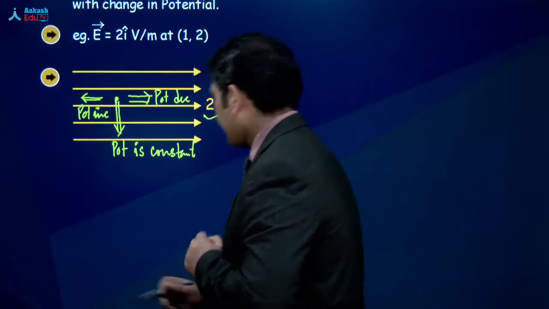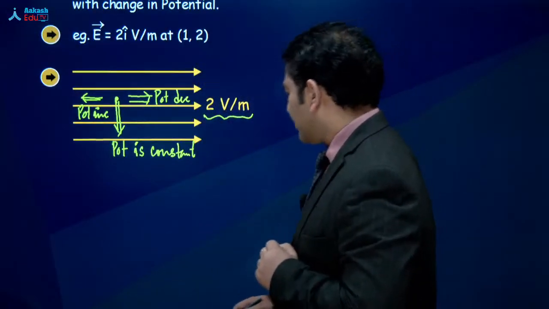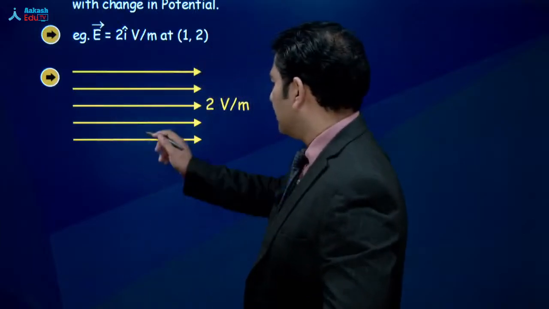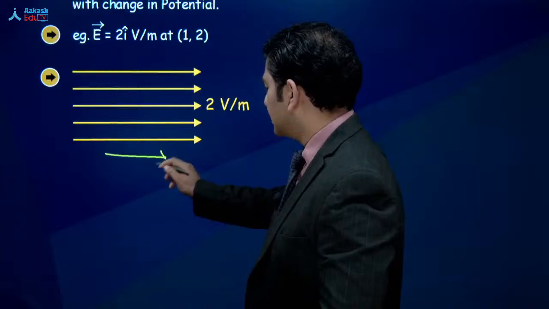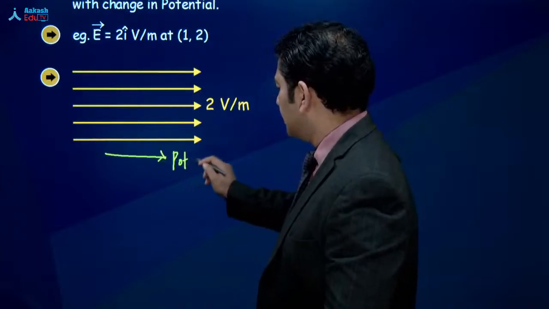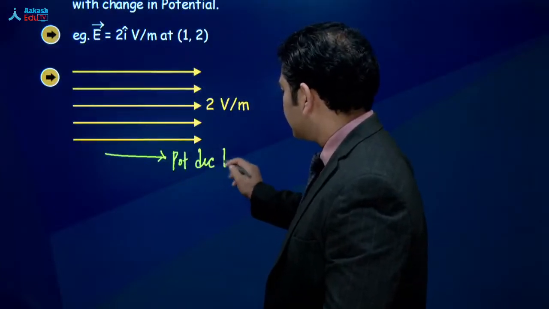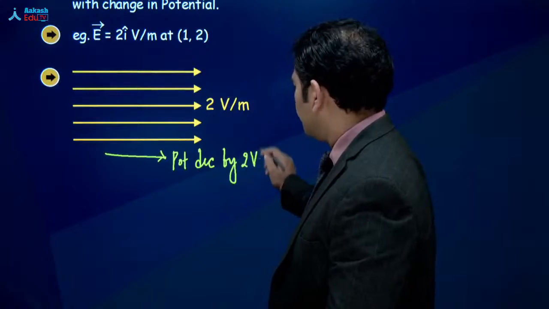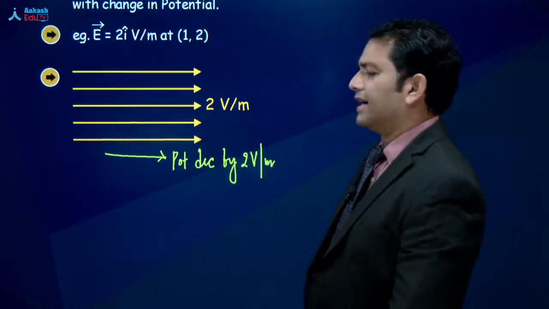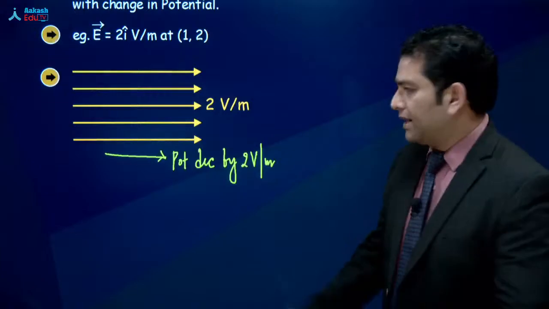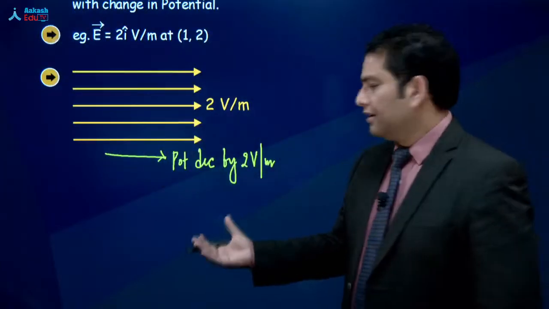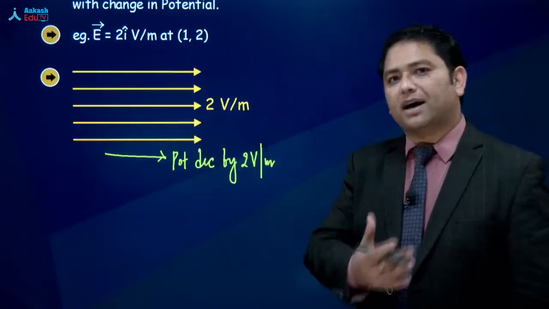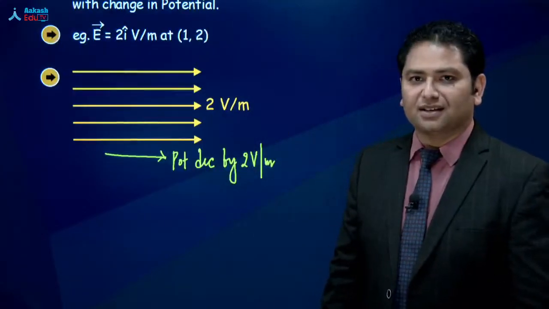If I travel in this direction, then potential decreases by 2 volt per meter. You need to understand that: if I travel in the direction of the electric field, the potential decreases by 2 volt per meter.